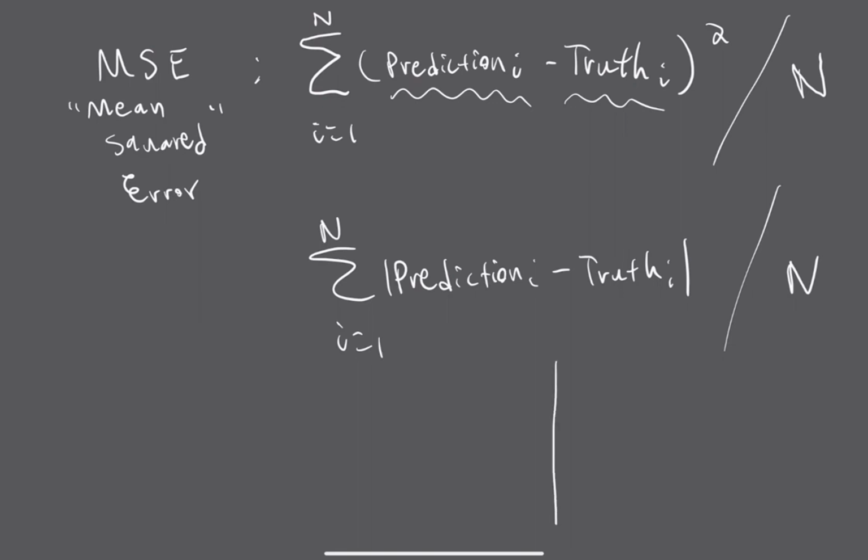model, right? But the reason we don't do that is, if you remember from calculus, the absolute value function has some issues with its derivative. It's not super important to get deep into that for understanding machine learning, but that's essentially the reason why we just square it. Squaring gives us that same idea: whether the error was negative or positive, whether the prediction was less than or greater than the truth, all we really care about is the difference. So squaring gets rid of the negative, and it turns out it works better than absolute value.